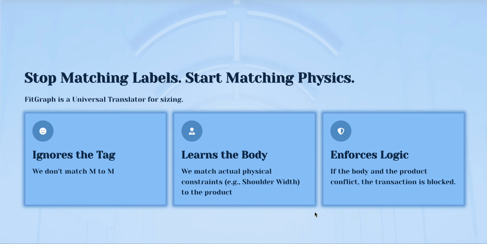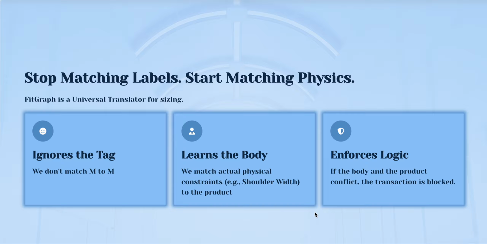The implicit learning with this system is, let's say last month I bought a Zara size M jacket and I didn't return it. To FitGraph, that silence is golden. It looks up the specs of that jacket, for example 44 centimeter shoulders, and saves that as the baseline in my profile: user fits 44 centimeter shoulders.